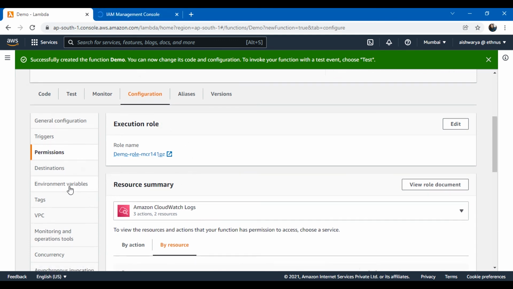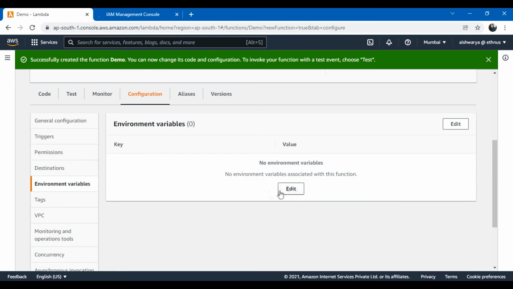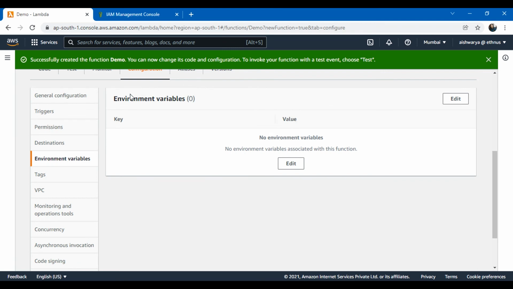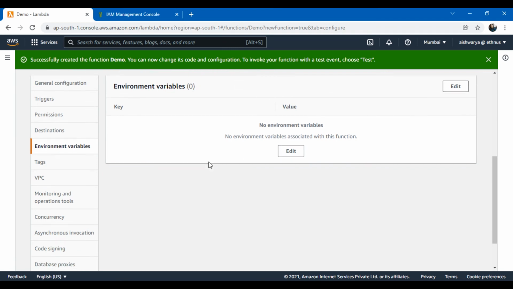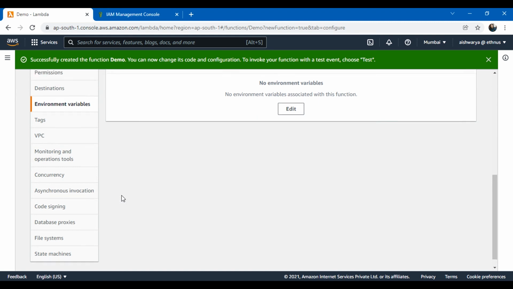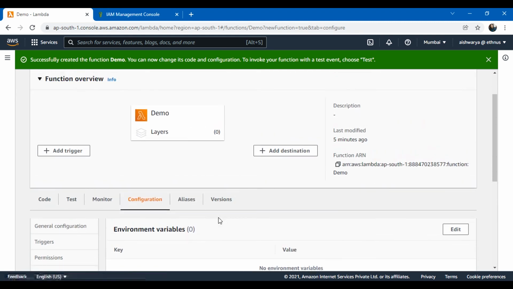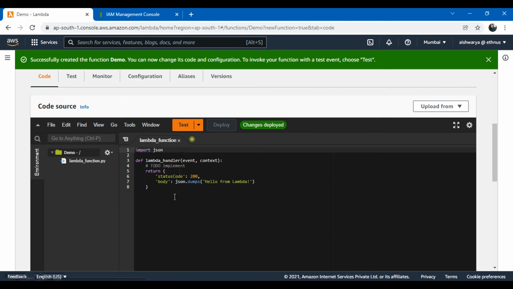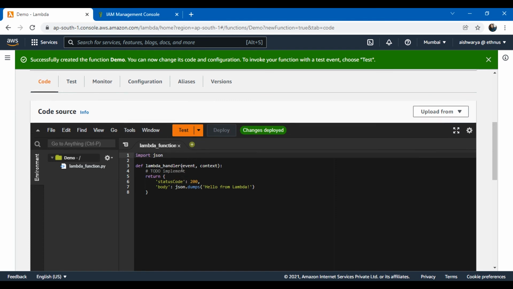And apart from this, environment variables: you can add a key value pair here. Instead of hard coding that into the function, it will take the value from the environment variable. Another thing to remember is that we can also have different versions of our Lambda function. Right now I have something written in my Lambda function. If I make a change, I can deploy it as another version, so that I have multiple versions accessible from the same place.